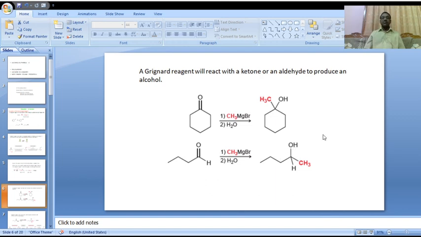Is it clear? This is about the Grignard reagent. In presence of Grignard reagent, these ketones or aldehydes undergo reaction to produce alcohols.